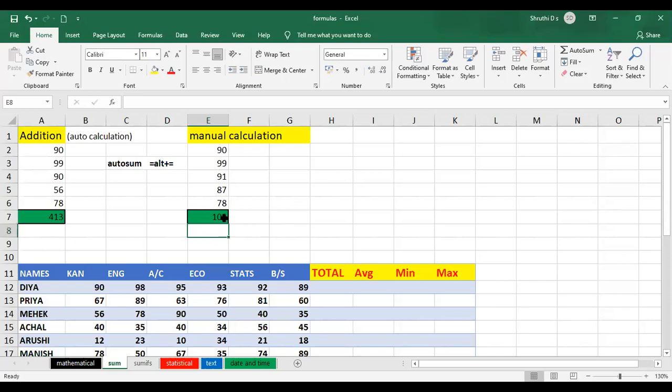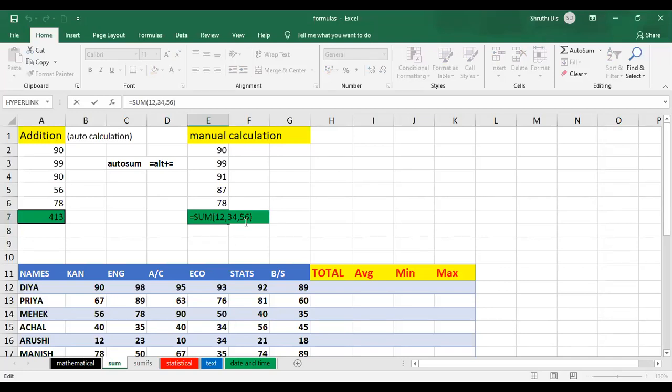Otherwise, if I just want to edit that particular cell, what is the shortcut? Just press the F2 button. I have to select the cell first and press F2. It will allow you to edit the formula. What is the shortcut? F2.